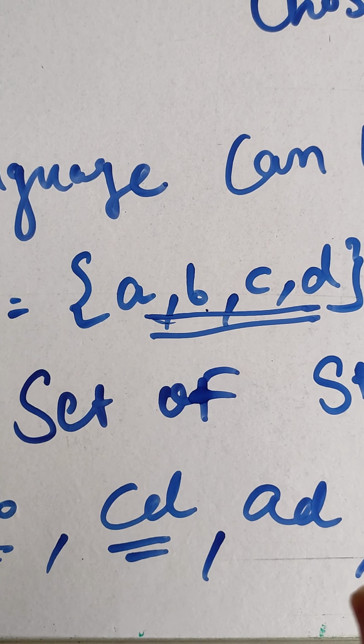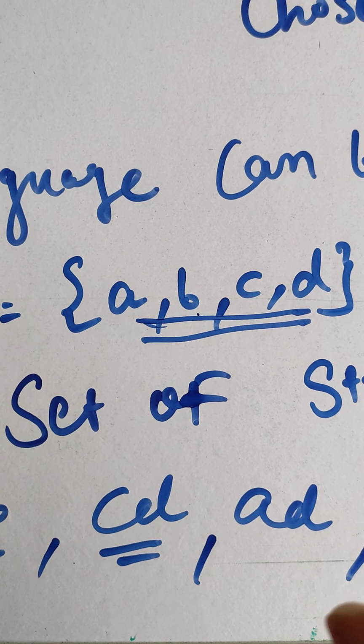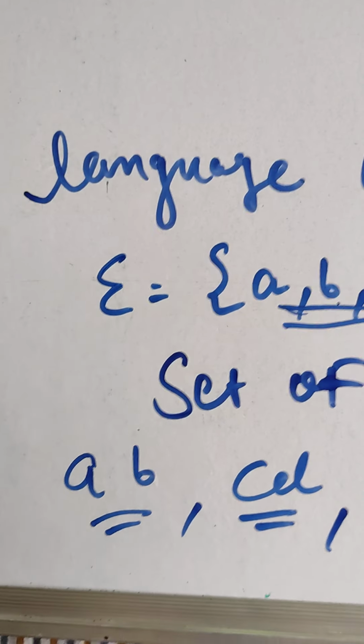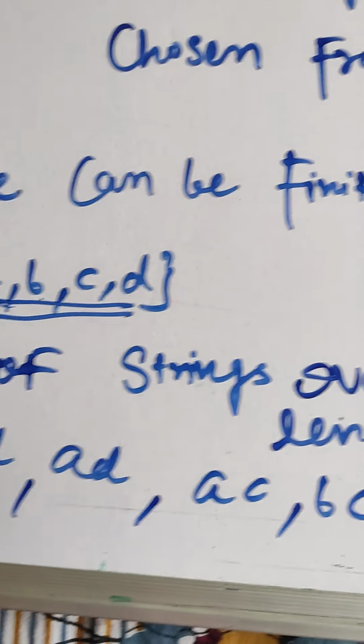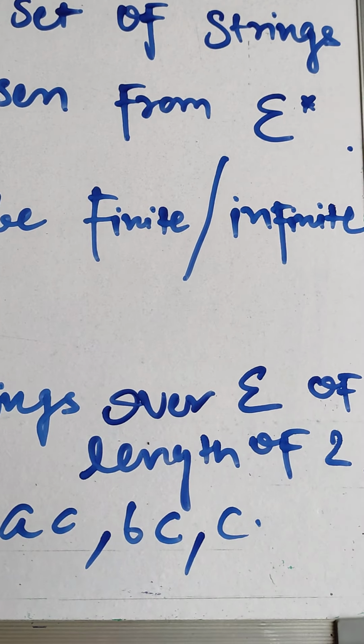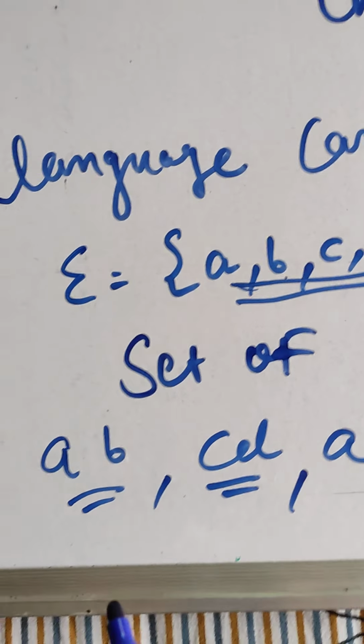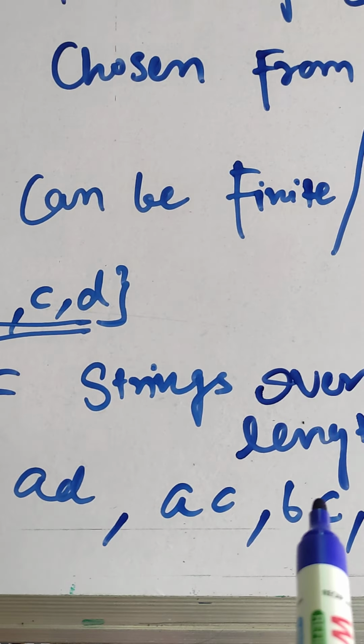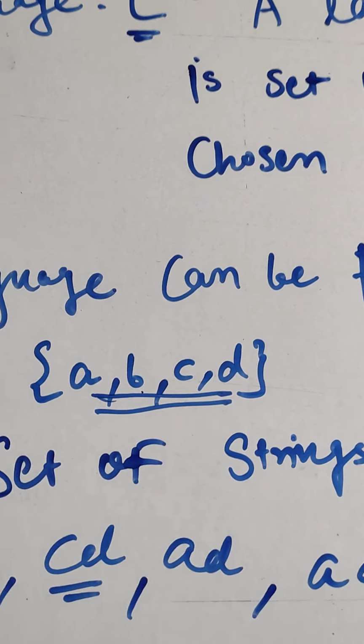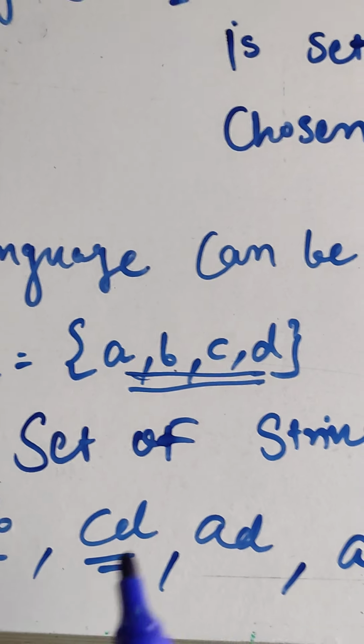Okay, clear? Is everybody clear about this or not? So the set of strings over sigma of length 2, containing AB, AC, AD and so on, we can make a number of strings, but these are going to be finite.